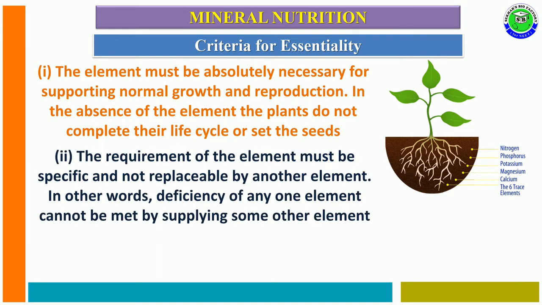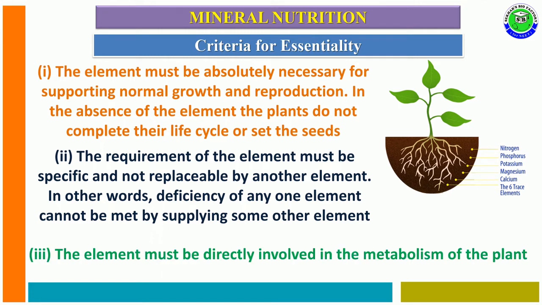The second criterion is that the requirement of the element must be specific and it is not replaced by another element. In some cases, if deficiency takes place due to absence of that element, it cannot be met by supplying some of the other elements. This is the second criterion for essentiality. The third criterion is that the element must be directly involved in the metabolism of plants. Now, the elements which follow these three criteria are said to be essential elements.